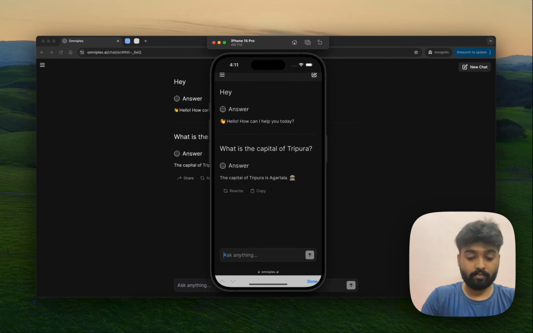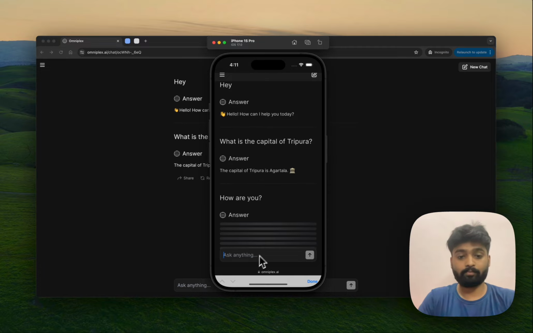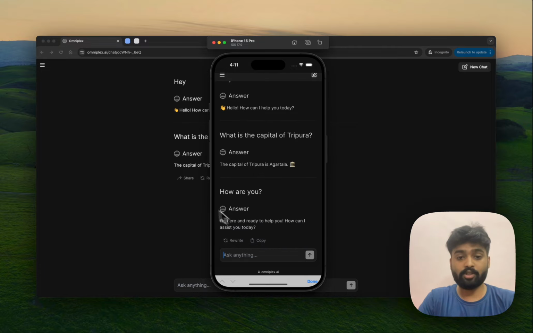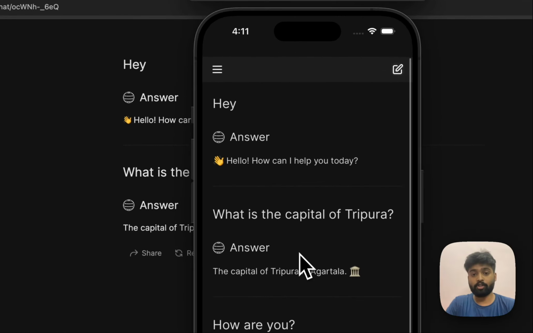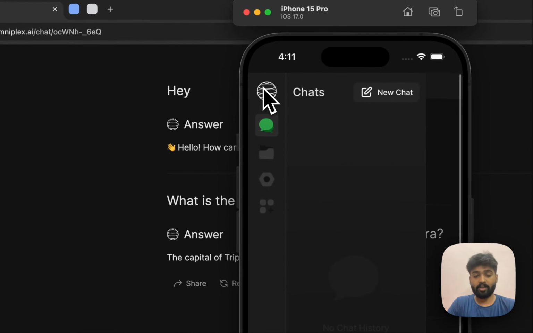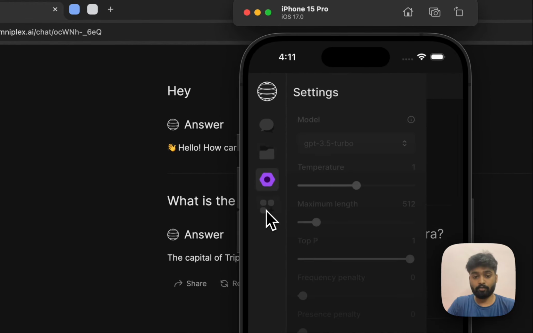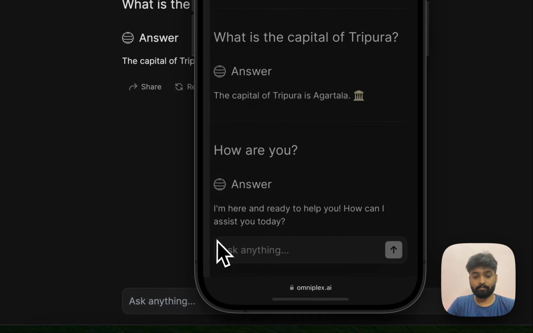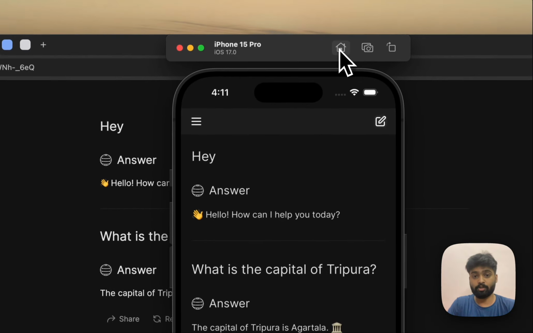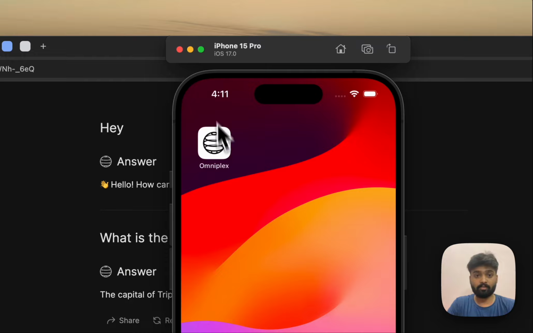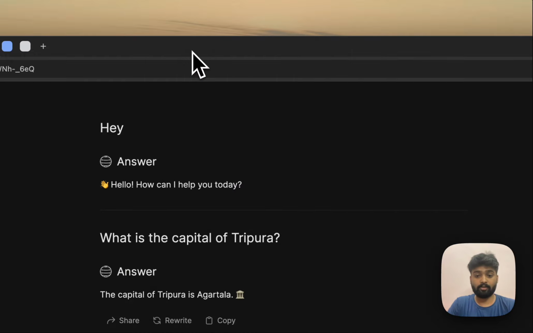Like, how are you? And you see this won't affect my original conversation. It is entirely mobile friendly with all the features and everything. And you can actually add it to your home screen for much better experiences and quick access.